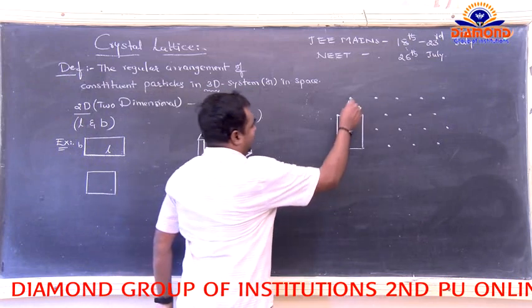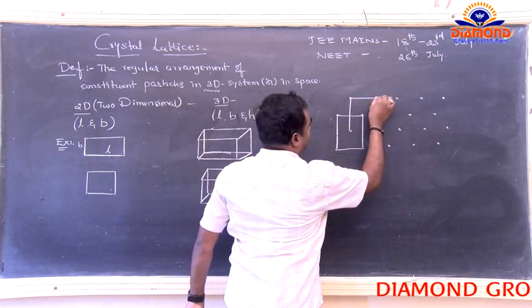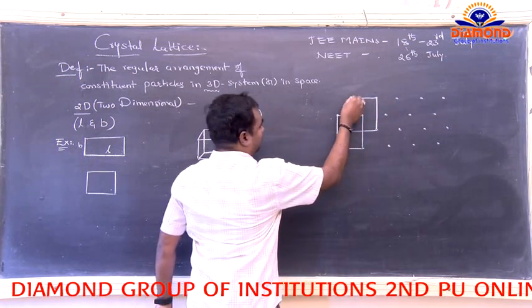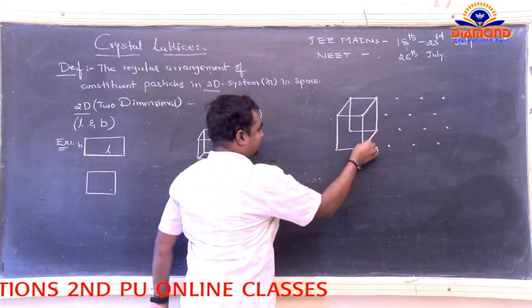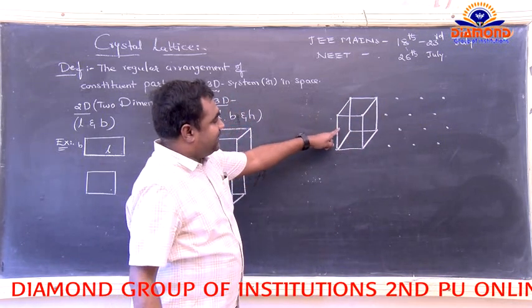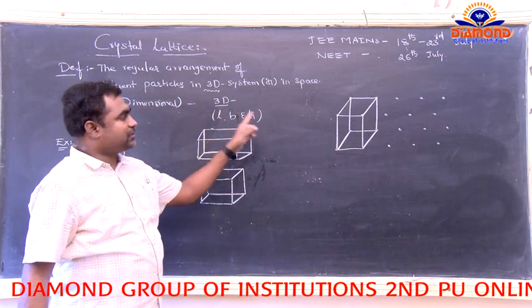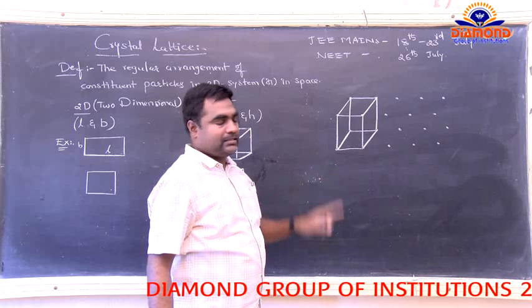That's right. Here I have another set of points. Now the joint points are like this. We can get the three-dimensional system along the x-axis, y-axis, and z-axis.